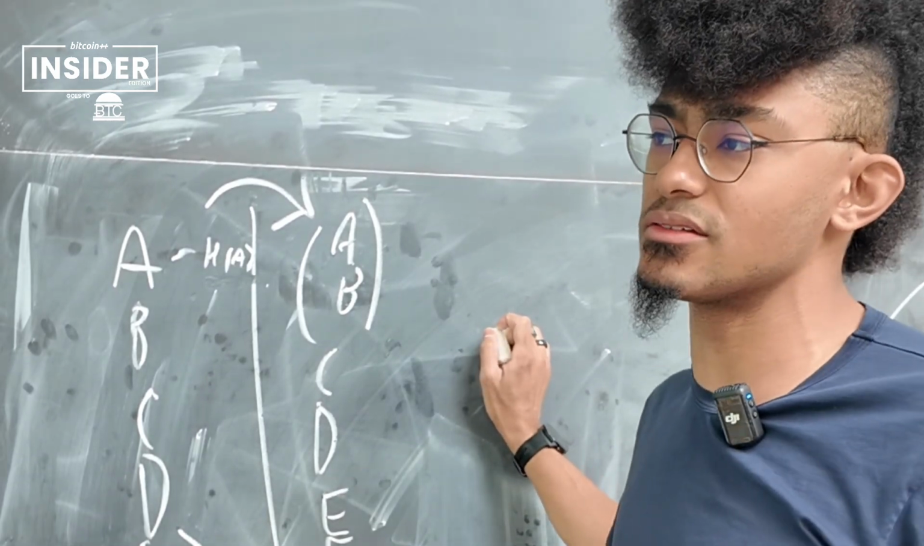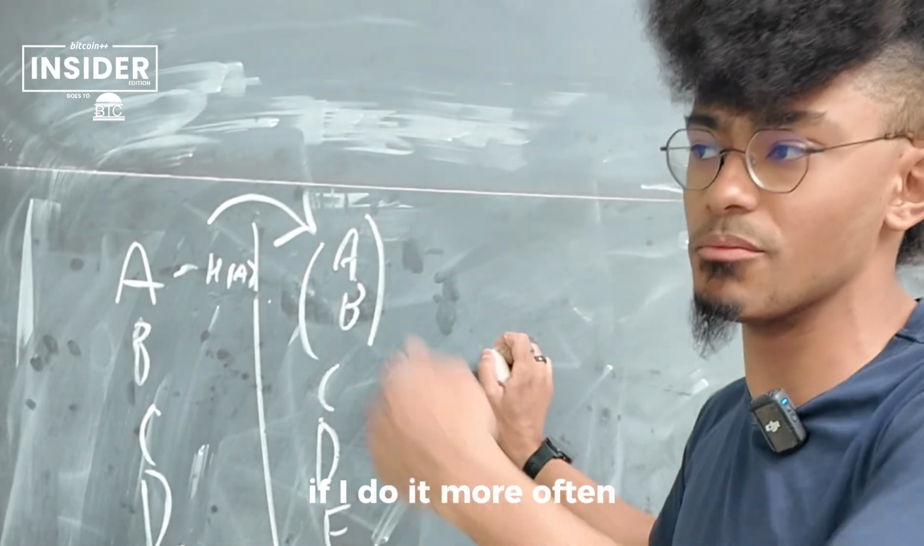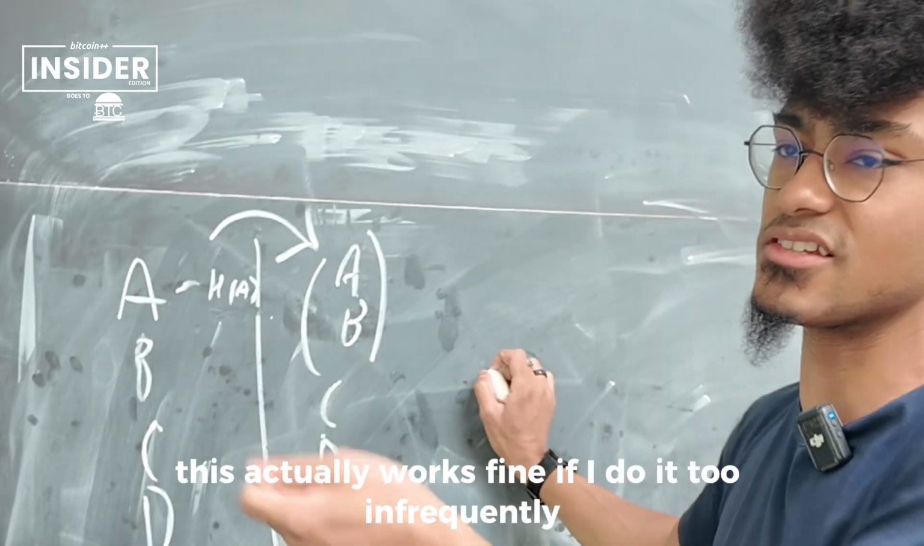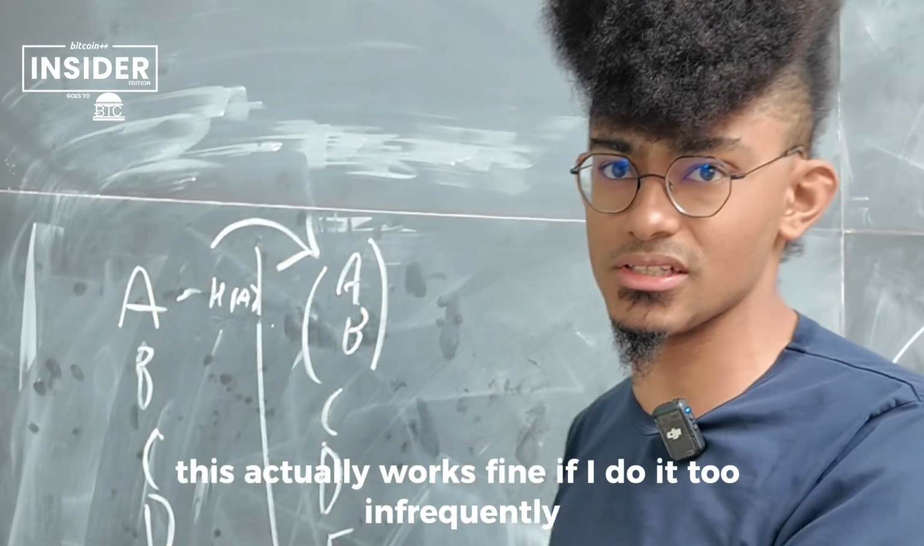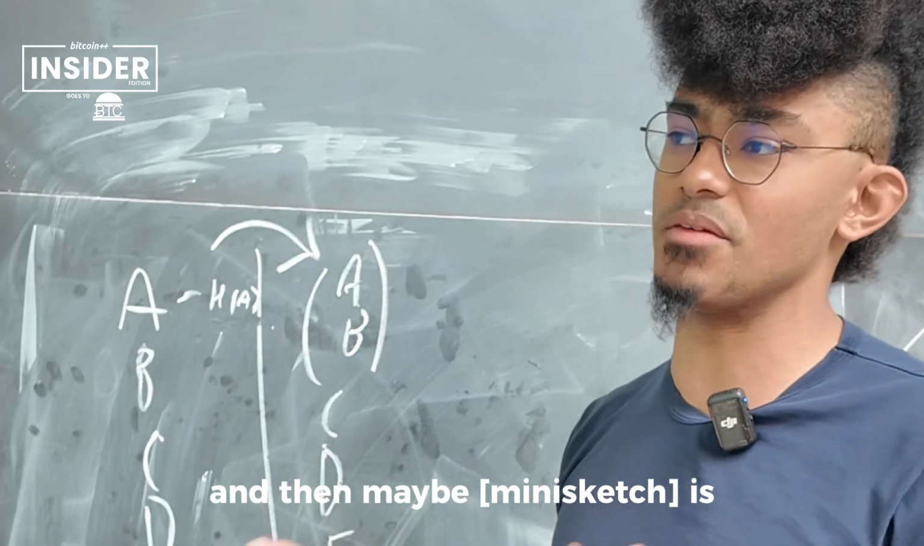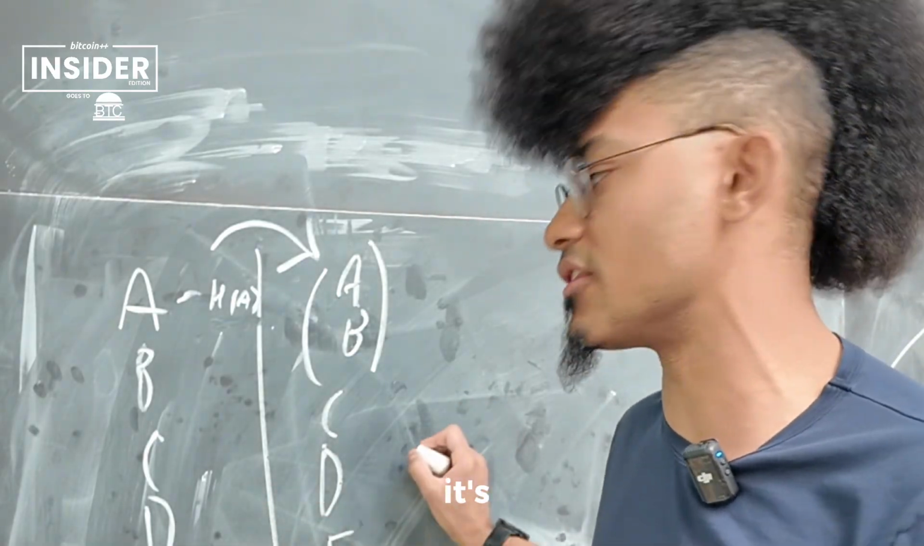Another parameter you choose is how often you're going to do this reconciliation. If I do it more often, maybe the differences each time are pretty small and this actually works fine. If I do it too infrequently, these differences stack up and then this runs really slowly, and actually maybe this is not saving us a lot of resources. So it's another thing to tweak.